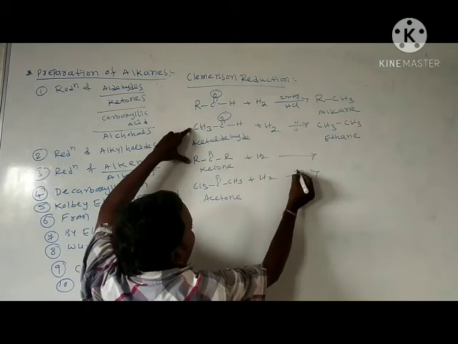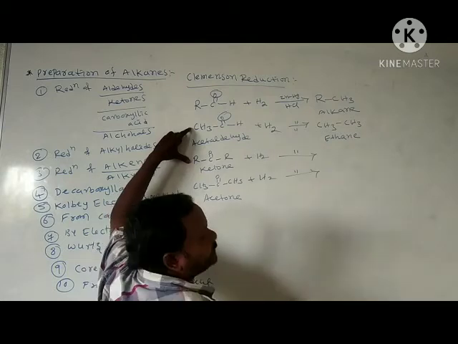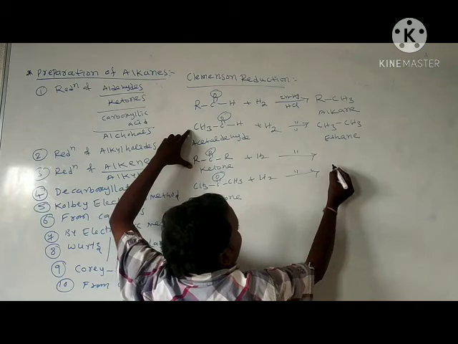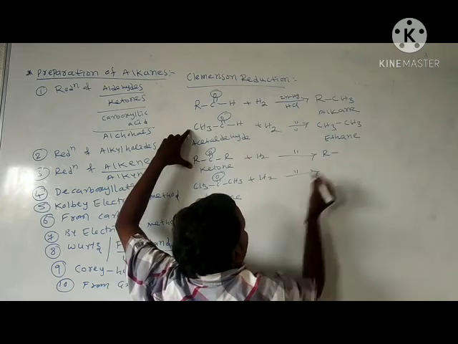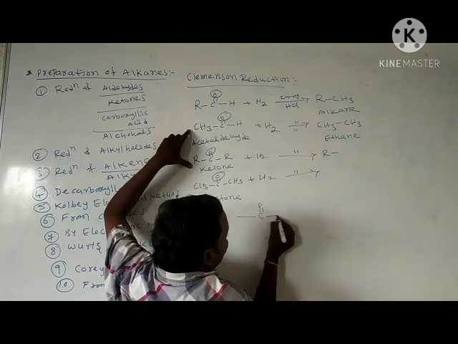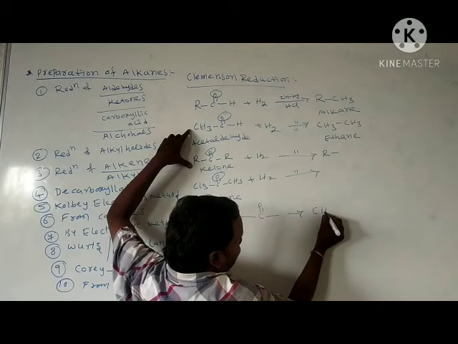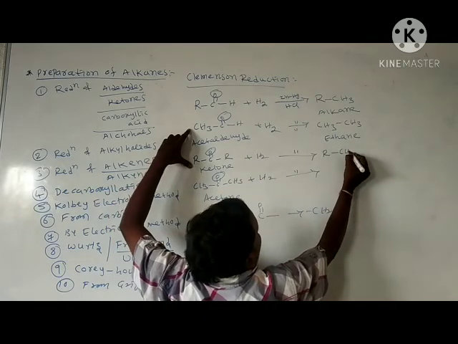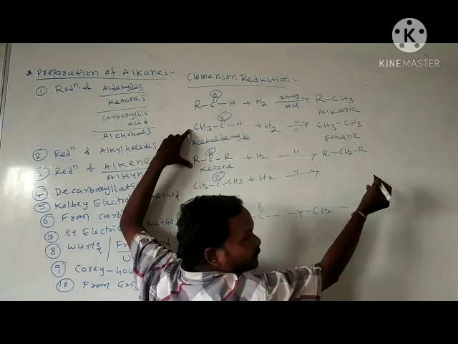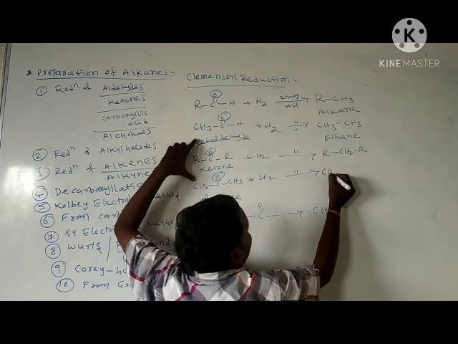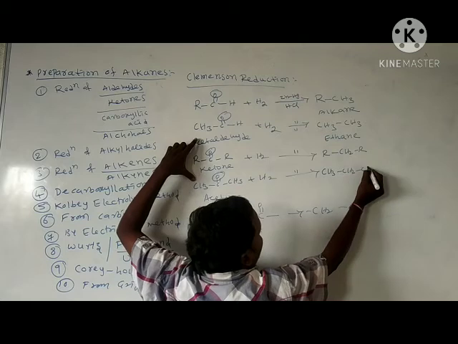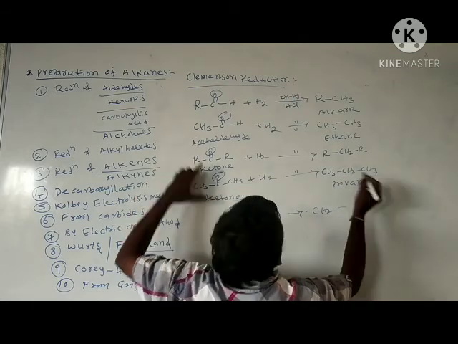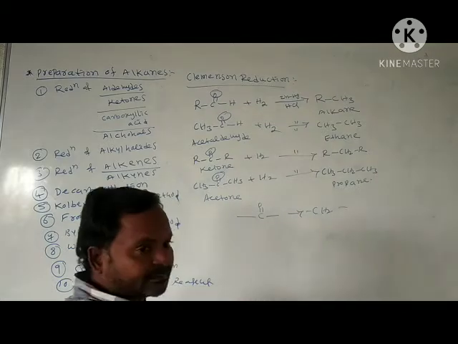Same reaction. In the presence of this reagent, remove oxygen, add hydrogen. C double bond O becomes CH2, or CH2R. It is also an alkane. CH3, CH2, CH3. This is what we call propane. This is called Clemmensen reduction.